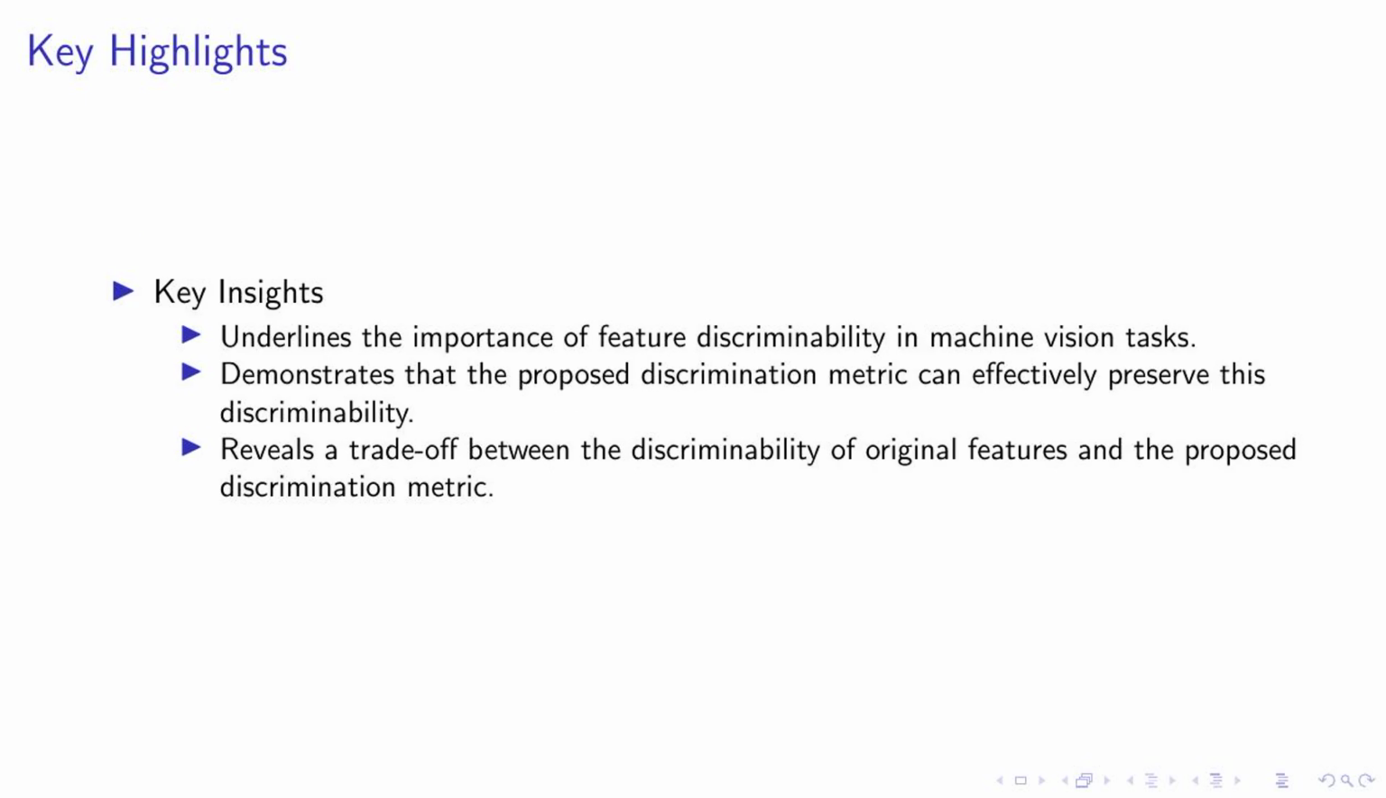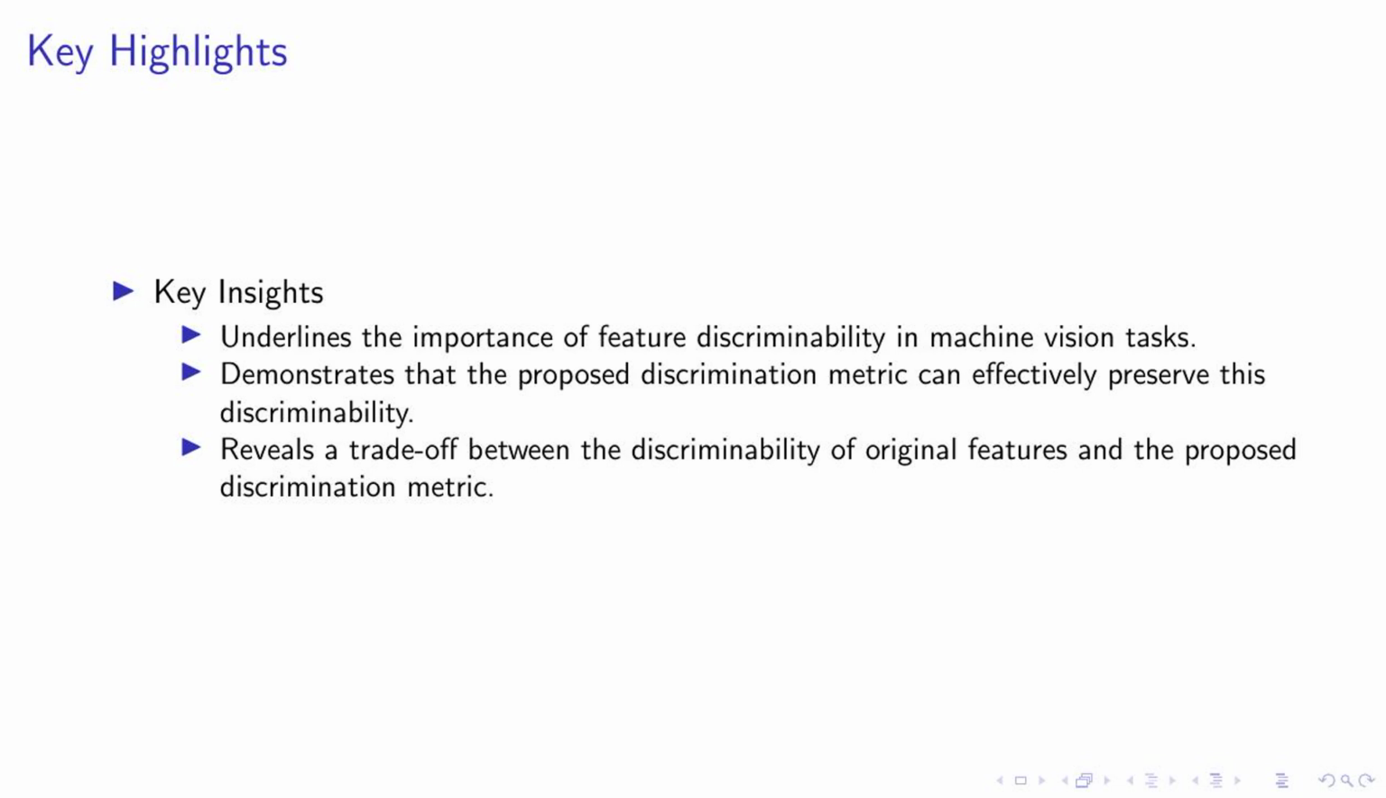Moving on to our key highlights. Firstly, we underline the importance of feature discriminability in machine vision tasks. This is crucial because maintaining the distance between features of different categories helps preserve their discriminability. Secondly, we demonstrate that our proposed discrimination metric can effectively preserve this discriminability. This metric, which includes an anchor, a positive and a negative, enhances the discriminability between different categories.